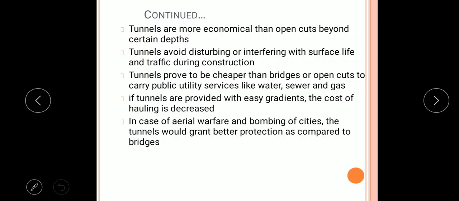If tunnels are provided with easy gradients or slope, the cost of hauling is decreased. So, here hauling is nothing but whatever the material that is excavated, that excavated material we have to dump outside of the tunnel site, which is called hauling. So, if tunnels are provided with easy slopes or gradient, the cost of hauling is decreased. And last advantage is, in case of aerial warfare and bombing of cities, the tunnels would grant better protection as compared to bridges.